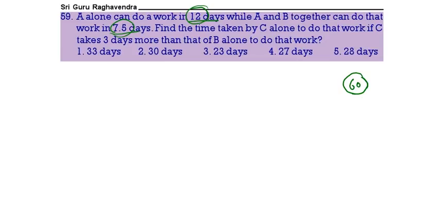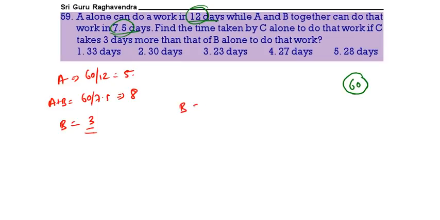So LCM 60. If LCM is 60, A alone can do the work in 12 days. So 60 by 12, A efficiency 5. A plus B, 60 by 7.5. That means it will go how many times? 8 times. So A efficiency 5, A plus B 8. So B will be equal to 3. B efficiency 3.